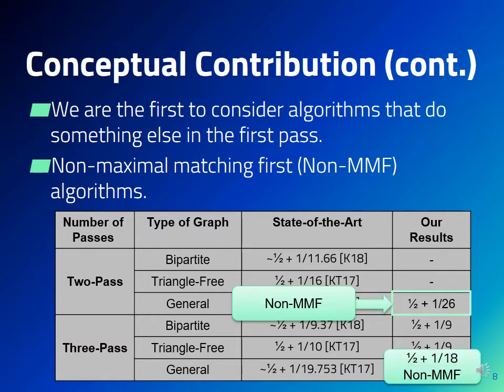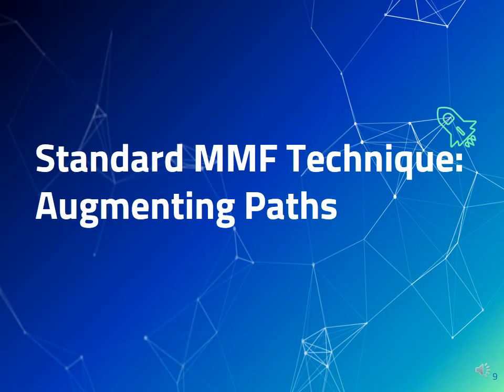For 3 passes in general graphs, we also obtained an improved result using a non-maximal matching first algorithm, but we later found how to get an even better result using an algorithm that does construct a maximal matching in its first pass. Now I would like to talk a bit about the standard technique of constructing a maximal matching in the first pass and then augmenting it.